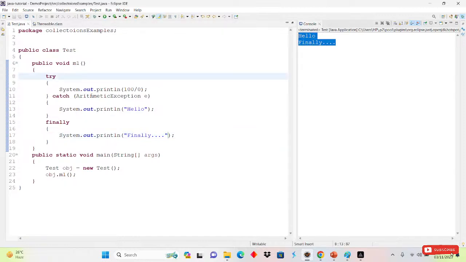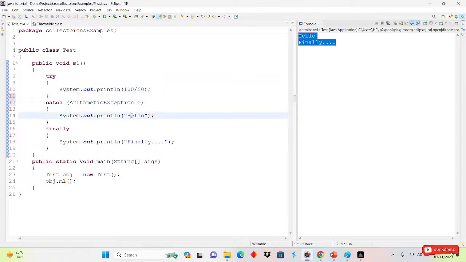Now suppose we don't have any exception here. Now what will be the output we will get? Two finally. Okay, if I run this one, so two finally will be printed on the console.